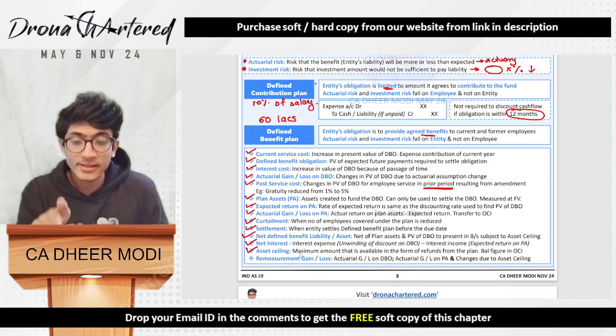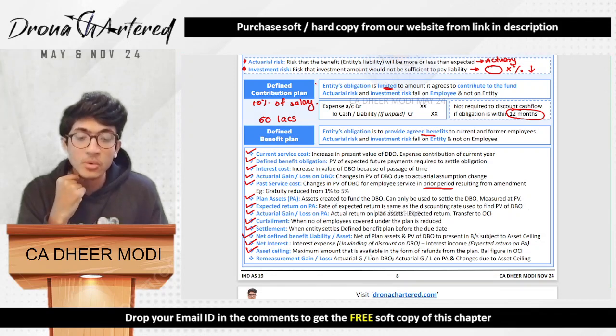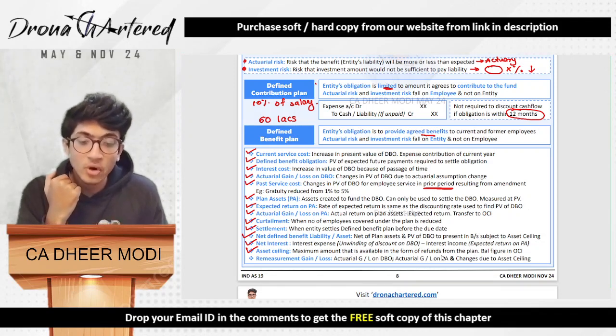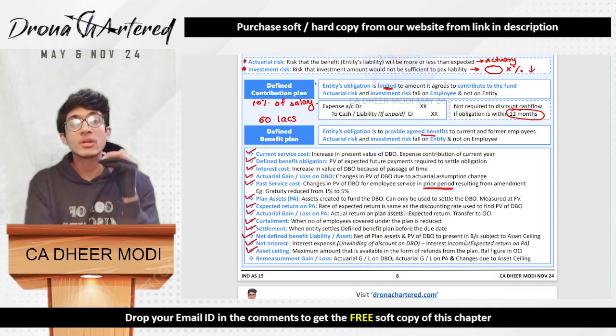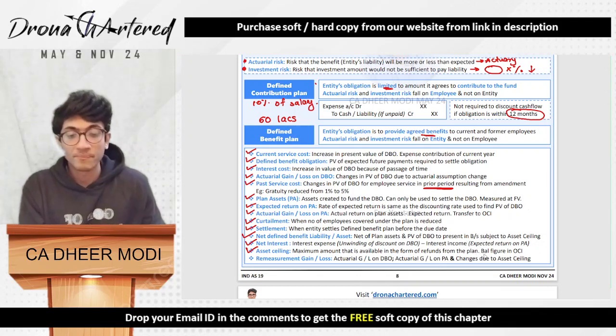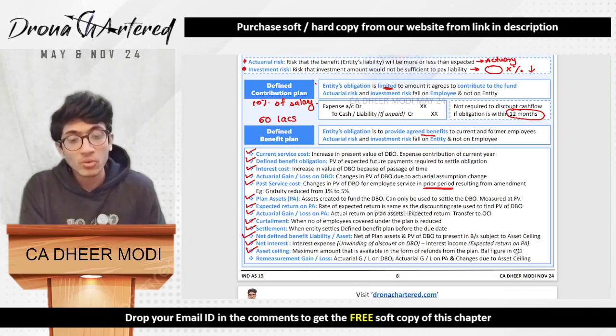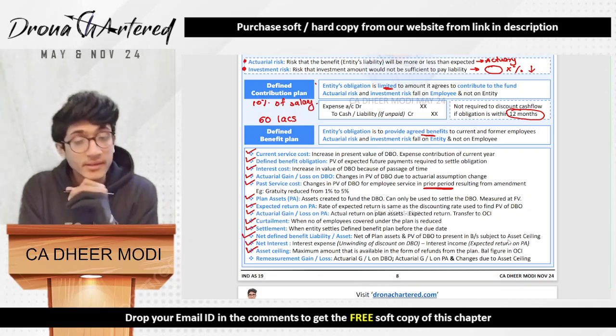Next is your asset ceiling that we studied. That is the maximum amount that is available in the form of refunds from the plan. Basically, an entity can only take a certain maximum amount. The balance figure will be shown in OCI. So 17 lakh was the asset ceiling.